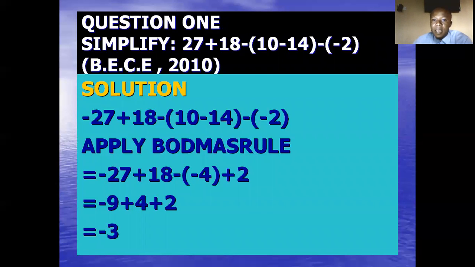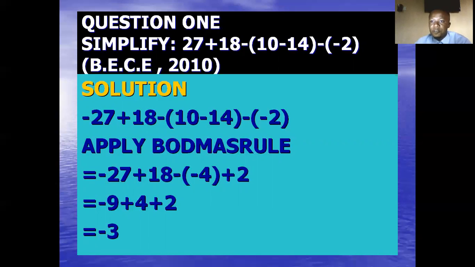Then when you have minus 2, minus turns to plus. You come down again, minus 27 plus 18. I am owing you 27, but I have 18. So if I pay you the 18 I have, I am still owing you 9. That is why minus 27 plus 18 turns to minus 9. Then minus 4 will also turn to plus 4, then plus 2. So minus 9 plus 4, I am owing you 9, but I have 4. If I pay you 4, I am still owing you 5. So minus 5 plus 2 gives us minus 3.